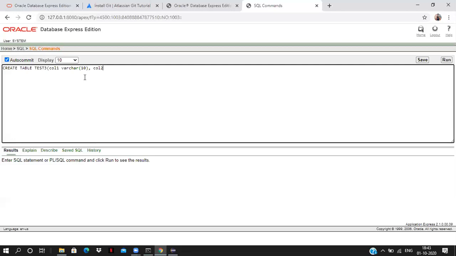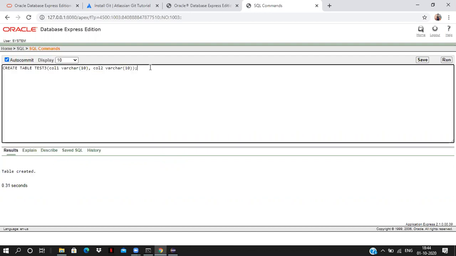Now, for the test3 table, I am adding one more column, column 2, varchar of 10. Closing bracket, then semicolon. This is the syntax for creating a table. Create table test3. The first column name is column 1 and the data type is varchar. The second column is column 2. Same data type, varchar of 10. Now I will create the table. Run. Table is created.